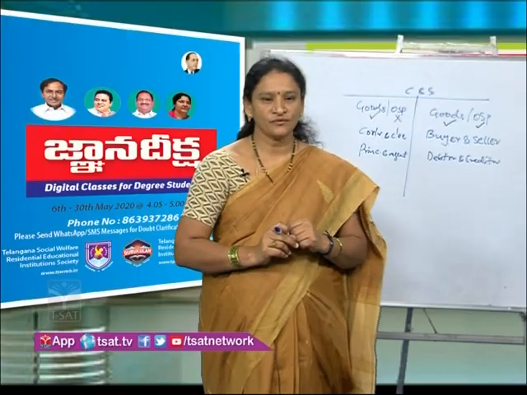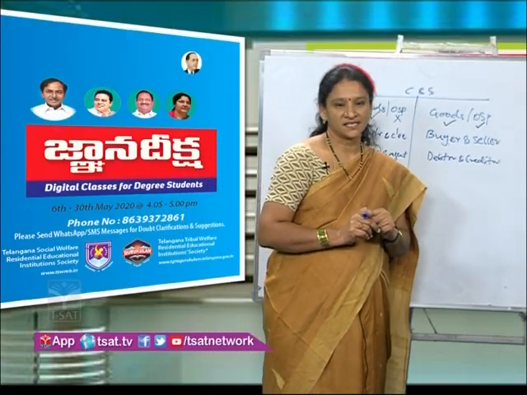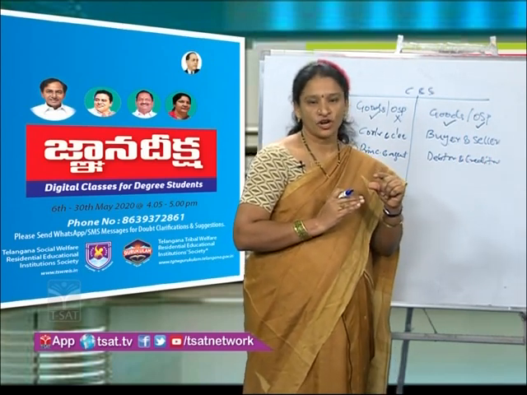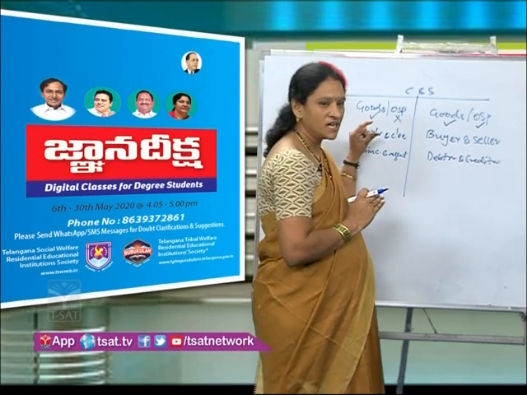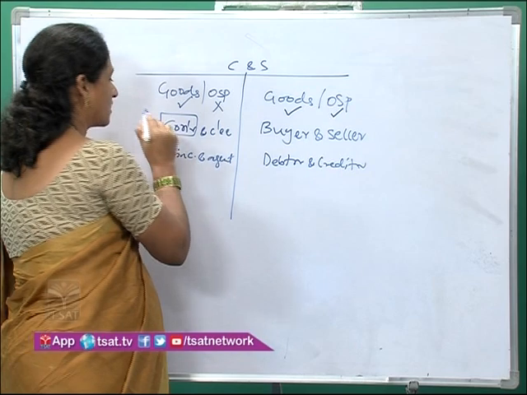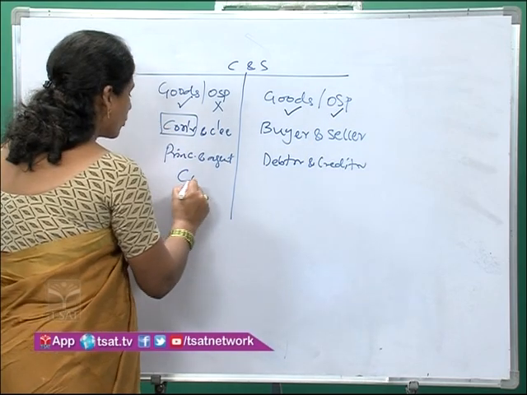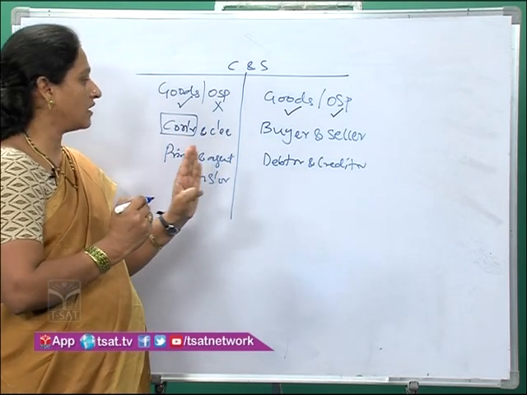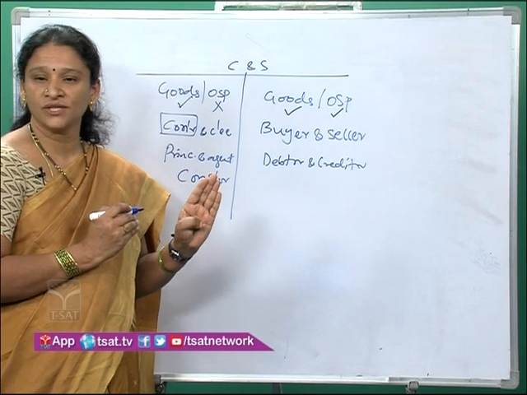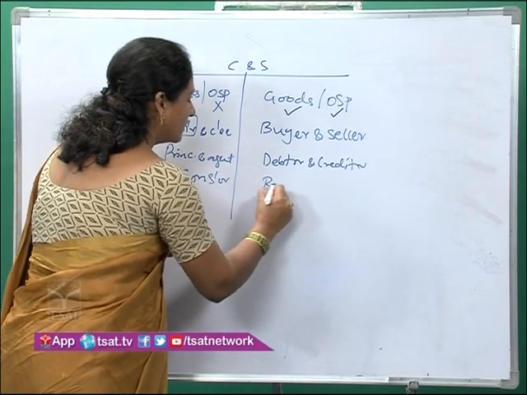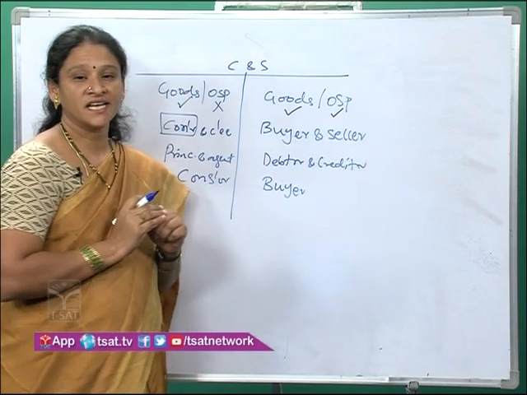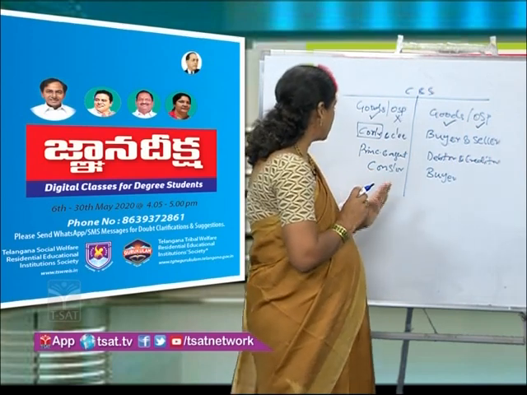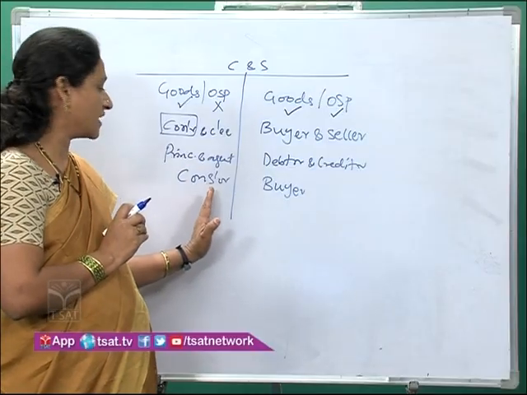The next point of difference is expenses and risk. At all times, expenses and risk will be borne by the real owner. In case of consignment, the real owner is the consignor, so the risk and expenses will be borne by the consignor. Whereas in case of sale, after the sale the ownership is transferred to the buyer, so the risk and expenses are to be taken care of by the buyer.